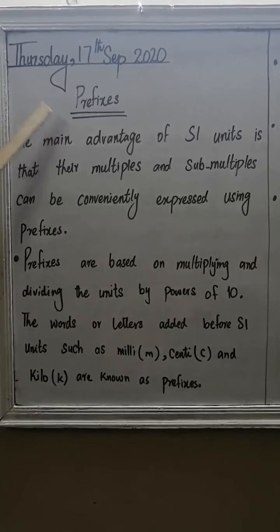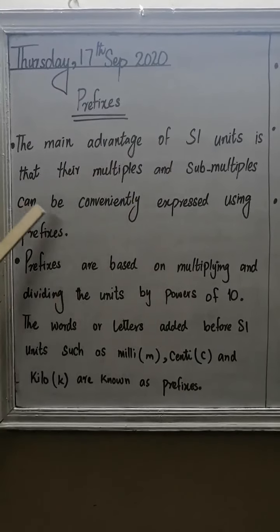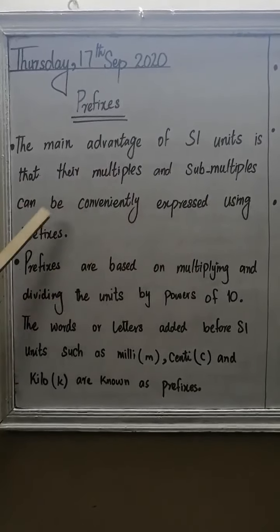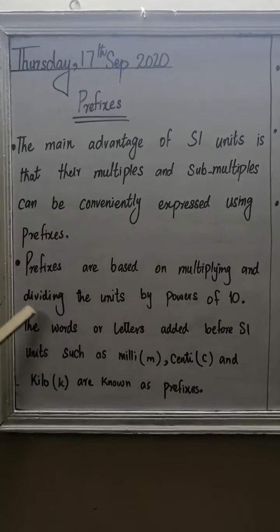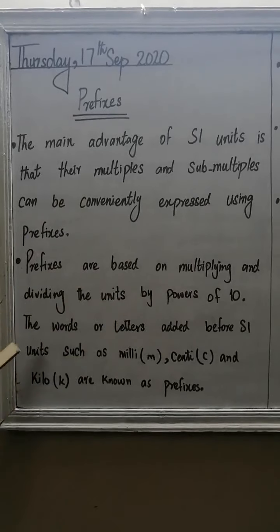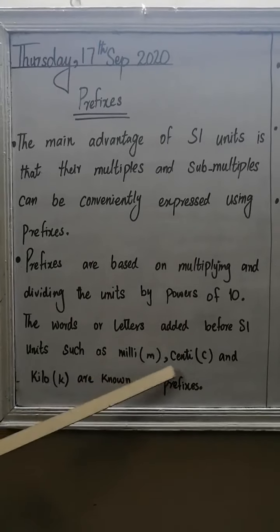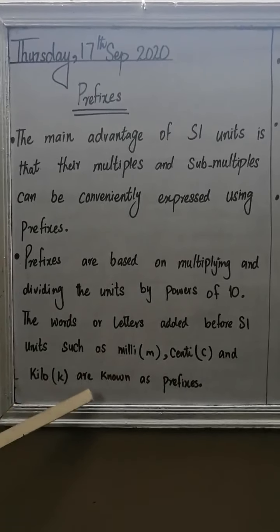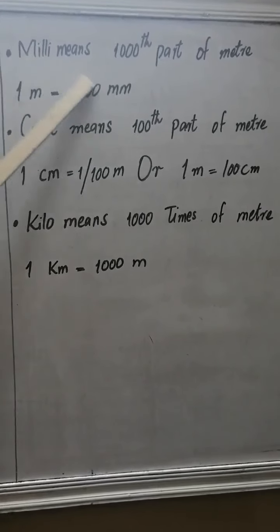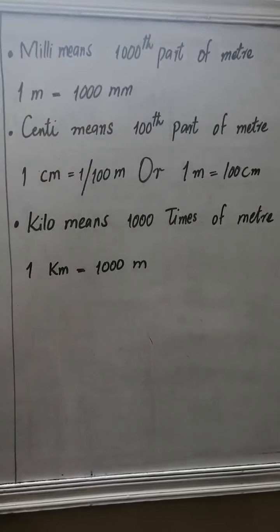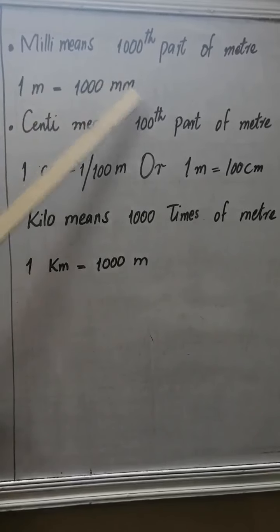Next topic is prefixes. The main advantage of SI units is that their multiples and sub-multiples can be conveniently expressed using prefixes. Prefixes are based on multiplying and dividing the units by powers of 10. The words or letters added before SI units, such as milli, centi, kilo, are known as prefixes. Milli means thousandth part. Millimeter is a thousandth part of a meter. 1 meter is equal to 1000 millimeter.